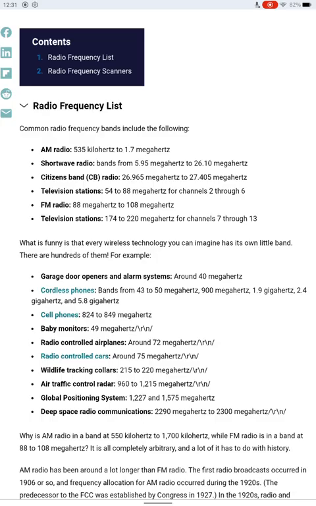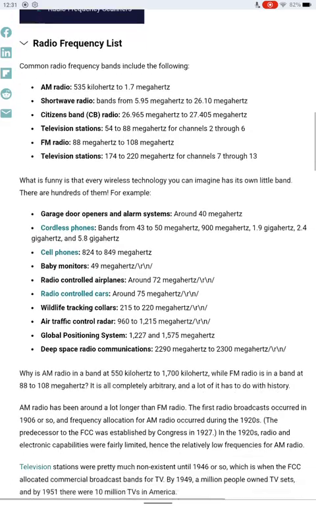Radio frequency list. Common radio frequency bands include the following: AM radio stations, 530 kilohertz to 1.7 megahertz; shortwave radio bands from 5.9 megahertz to 26.1 megahertz; citizens band CB radio, 26.9 to 27.4 megahertz; television stations, 54 to 88 megahertz, from channel 2 to 6, interesting. FM radio is 88 to 108. We talked about that earlier. And television stations are 174 to 220 megahertz for channels 7 through 13.